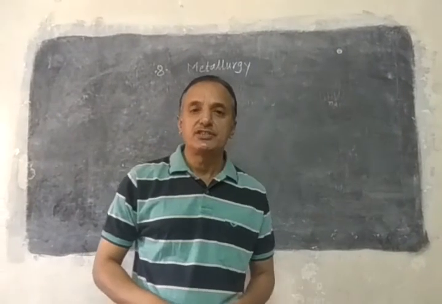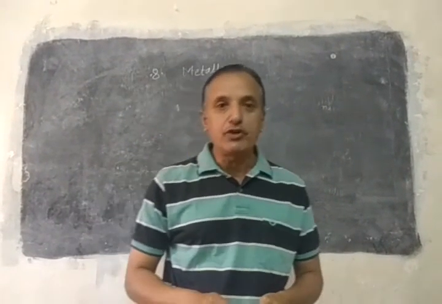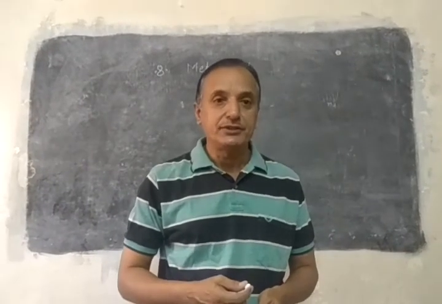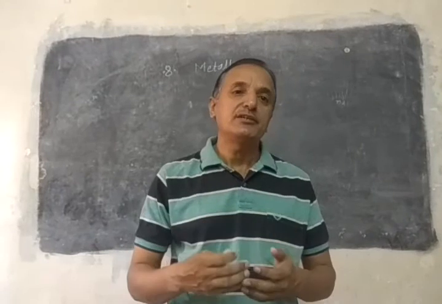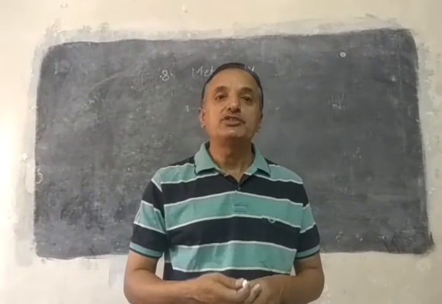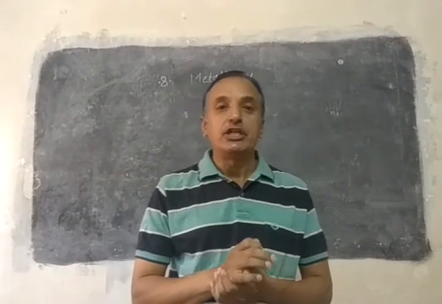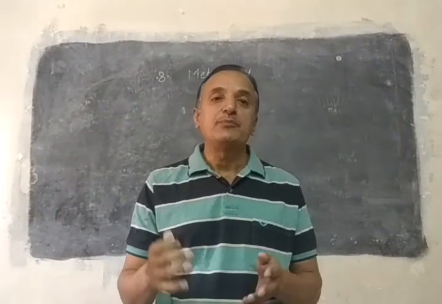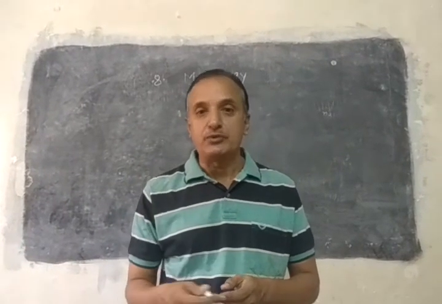So students, so far we discussed the physical properties of metals and non-metals. Whatever properties we studied were there in the earlier standard also. But as we now study the periodic classification of elements, you will come to know which elements are metals, non-metals and metalloids.